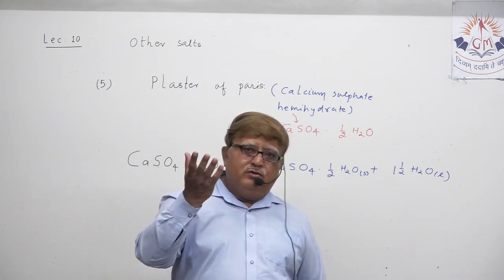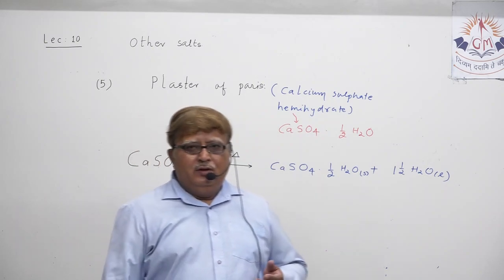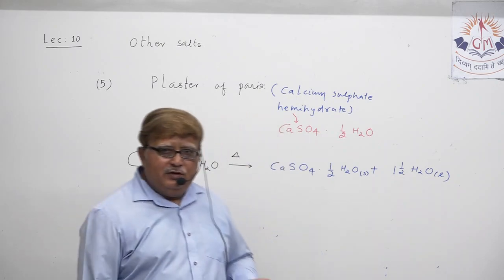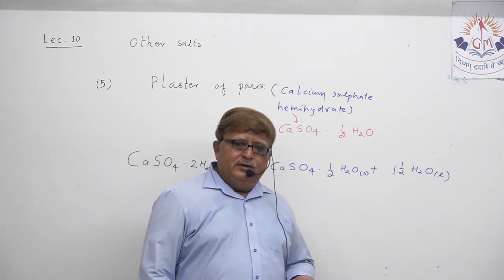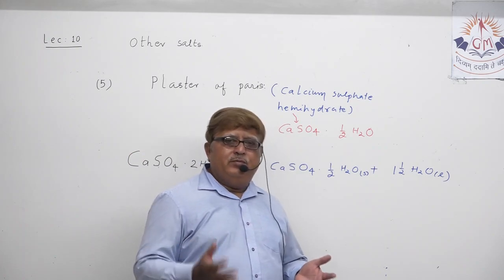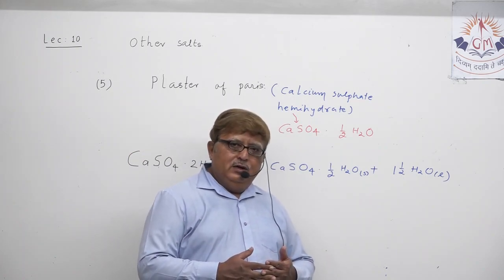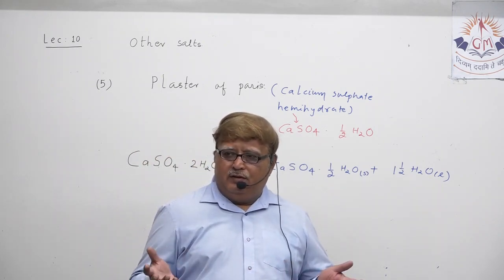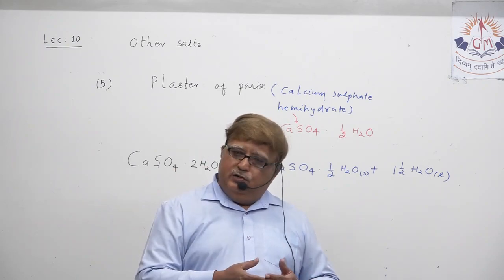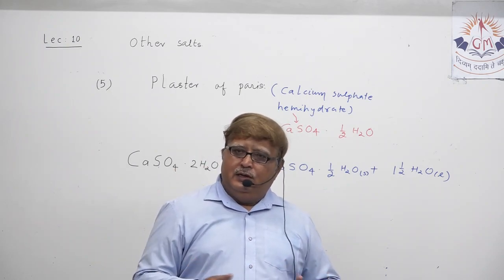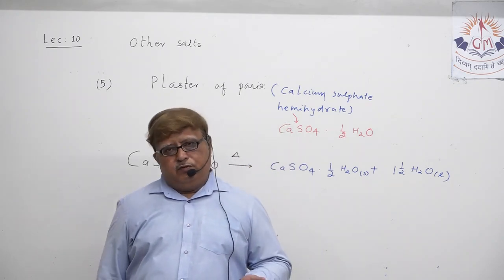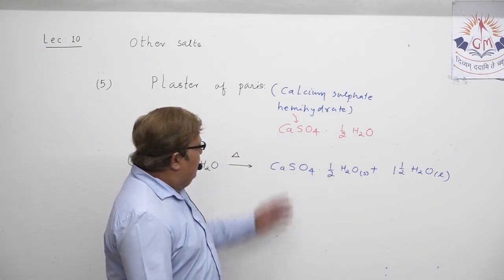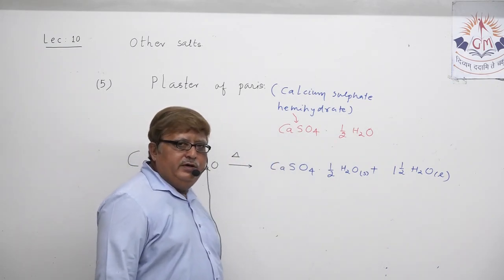And my dear student, one more thing, you all know one use, that is for making false ceiling, POP, plaster of Paris. POP is a dream material for the architect, because no architect is there who does not suggest the use of a POP ceiling in constructing a new house. That false ceiling is also produced with the help of plaster of Paris. So these are some of the uses of plaster of Paris, that is calcium sulfate hemihydrate.